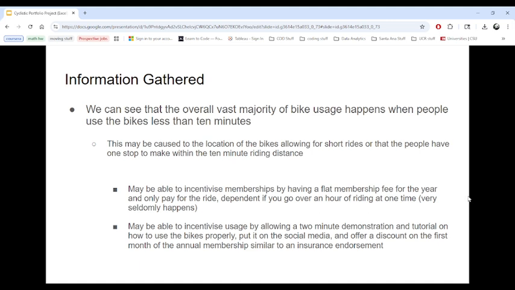We may be able to incentivize usage by allowing a 2-minute demonstration and tutorial on how to use the bikes properly, such as an insurance endorsement where they offer a discount on your insurance after you complete that class.